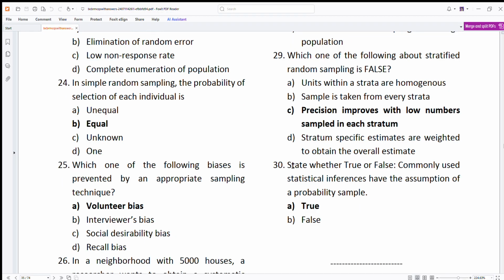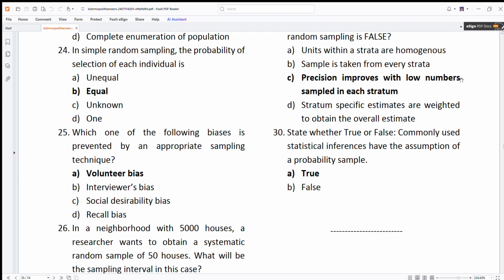Either true or false. Commonly used statistical inferences have the assumption of a probability sample. True. Yeah, this is true. Okay, bye.